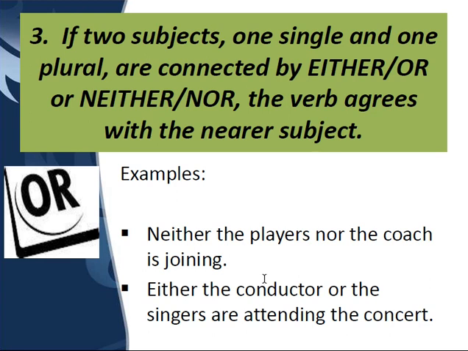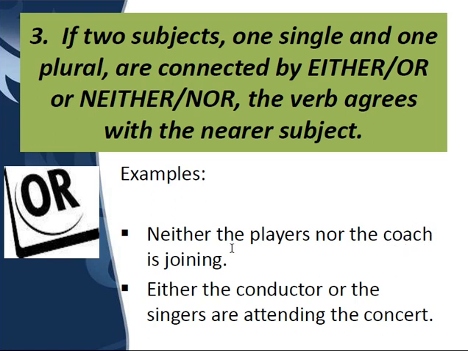If two subjects, one singular and one plural, are connected with either-or or neither-nor, the verb agrees with the nearer subject. Now, children, this again is very important, and you should know the difference. When neither and nor are used together, and one is plural and the other is singular, for example, neither the players nor the coach.